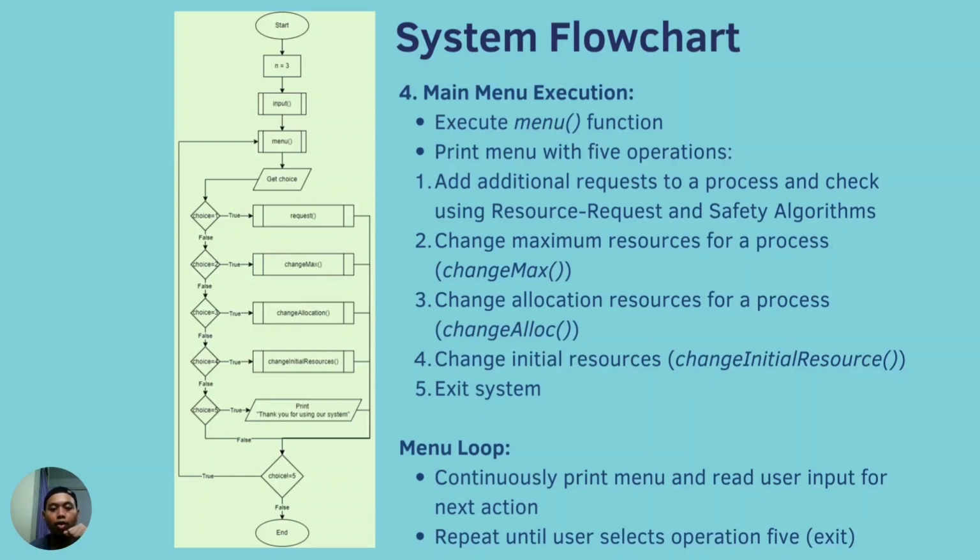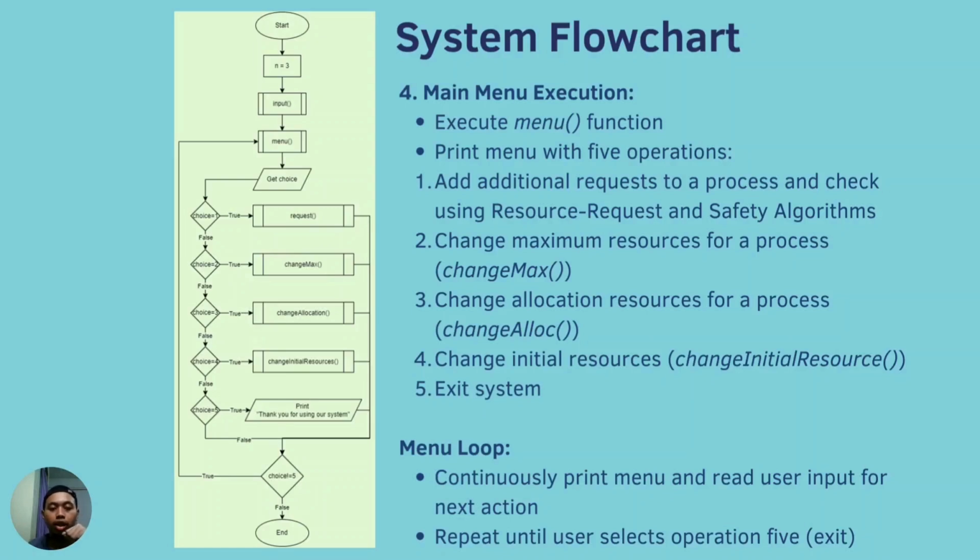Operations 2, 3, and 4 are used to change the maximum resources, allocation resources, or the available resources of the initially defined values of the matrices. And operation 5 will simply exit the system once we are done with the simulation. After each operation, except operation 5, the menu will loop and ask for the user input until the user inputs 5. If the user inputs anything other than 1, 2, 3, 4, 5, the system will print an error message, then ask the user for the input again.